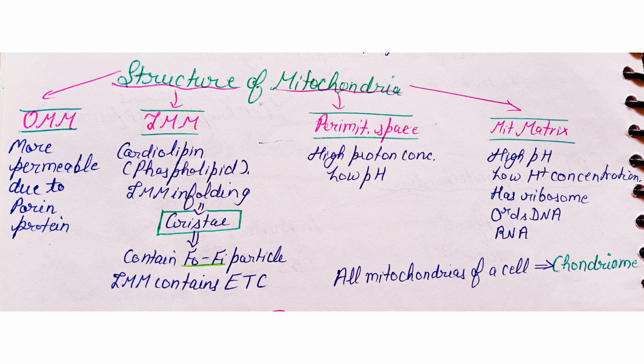In the perimitochondrial space there is high proton concentration, due to which there is low pH. And mitochondrial matrix has high pH compared to the perimitochondrial space. It consists of ribosome, circular DNA and RNAs. All the mitochondria of a cell together are termed chondriosome.